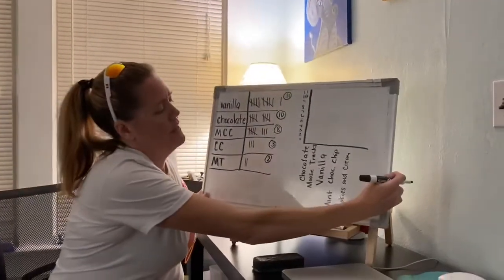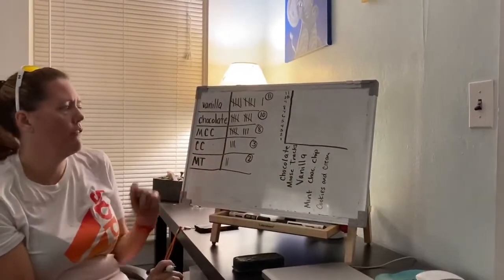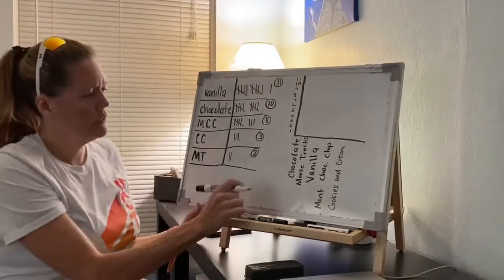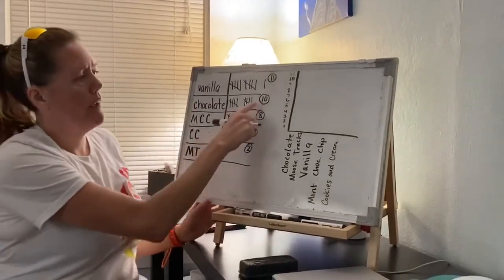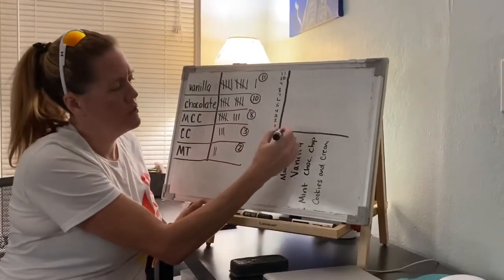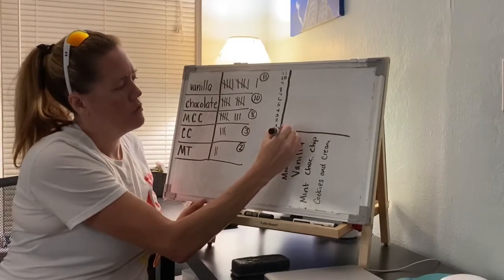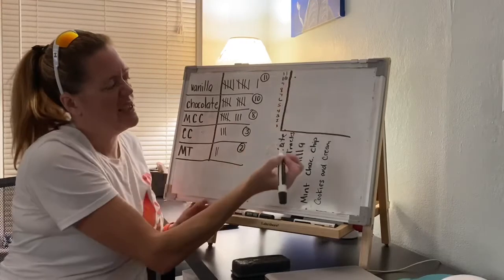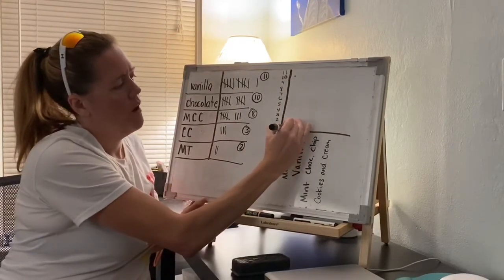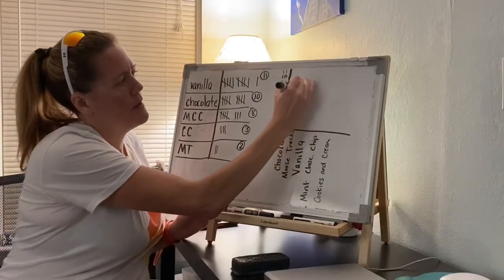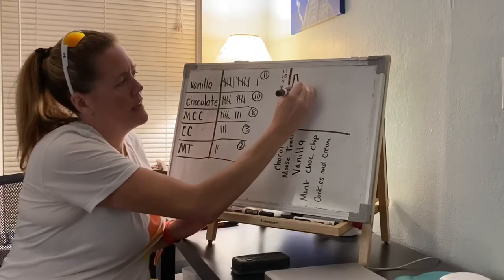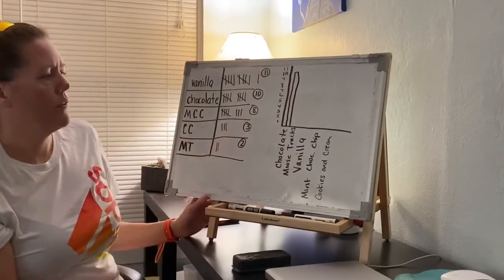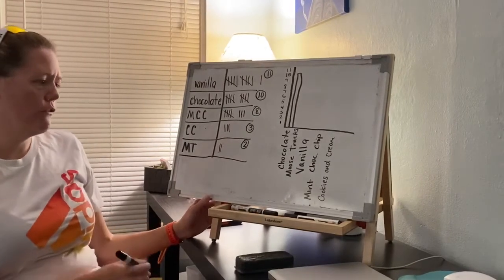All right. So I'm going to make a mark for each one that shows the number, and we can see it just by looking at it real quick. So let's start with chocolate. We know we had 10 votes for chocolate. So I'm going to start way down here at the bottom, and I'm going to draw a line. I'll start right here. I'll make my mark so I can see how far to go. And then I'm going to go all the way up to 10. My line's not exactly straight, but that's okay. So that shows how many people voted for chocolate.